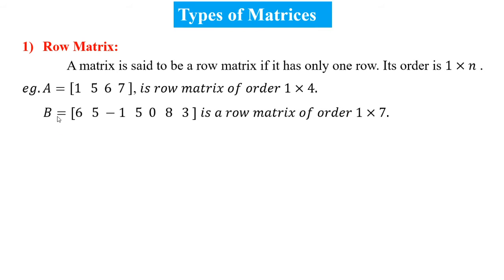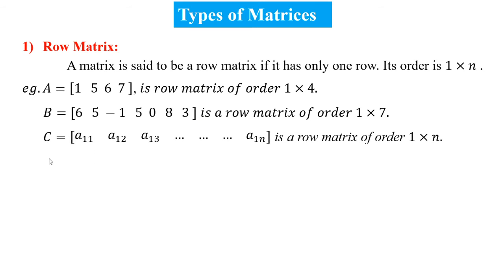Example number 2. Matrix B having 6, 5, minus 1, 5, 0, 8, 3 is a row matrix of order 1 by 7, because B matrix has only 1 row and 7 columns. So, the order of the matrix is 1 by 7.